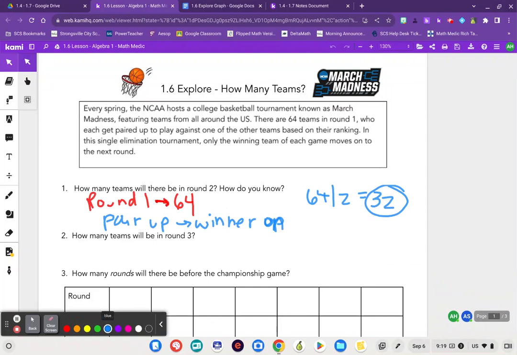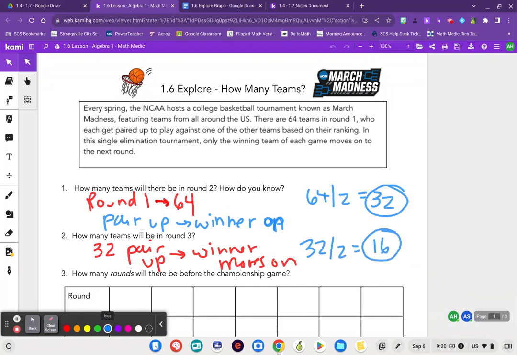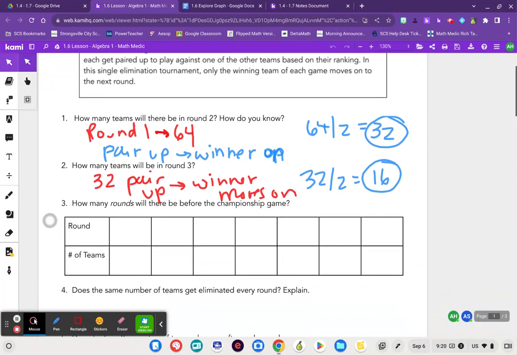And then those 32, so how many teams will be in round three? So those 32 are going to pair up, and the winner is going to move on. And so I have these 32 teams that get paired up, so divide by 2. Only the winner moves on, and so that means that 16 teams move on. And so it looks to me like I am dividing by 2 or cutting the teams in half. So maybe we'll come back to that idea.